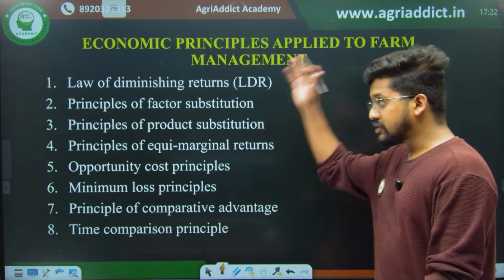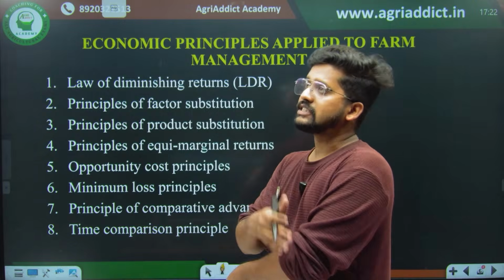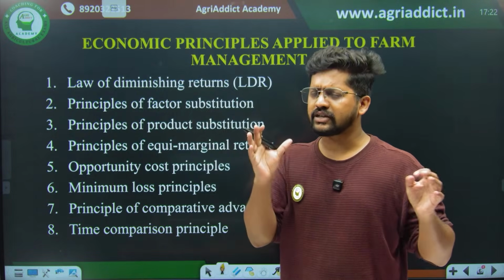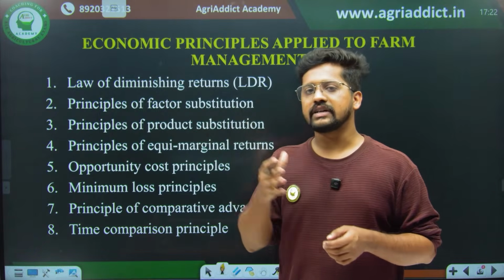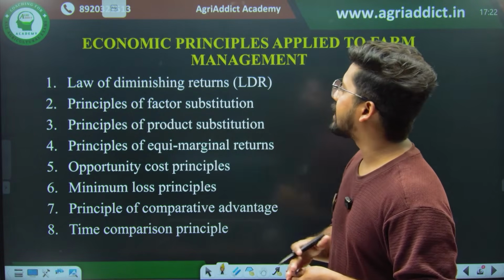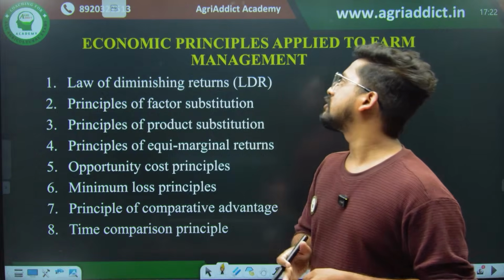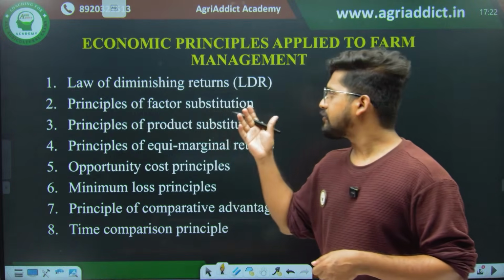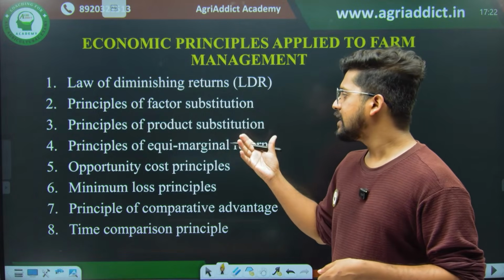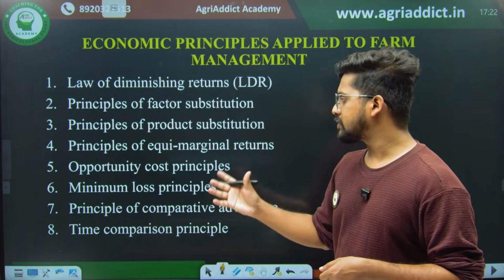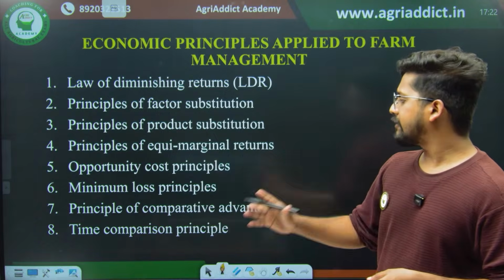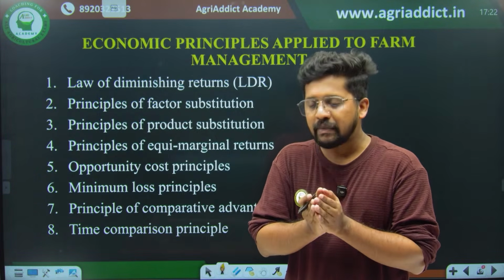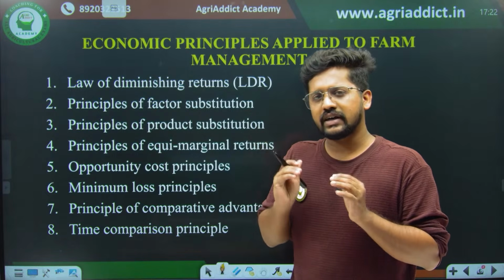This is a core idea that we should know while dealing with agricultural farm management. This is the conceptual framework that remains in farm management. Rest everything is somewhat theoretical and you can easily study. So the economic principles applied to farm management consist of different principles: law of diminishing returns, principles of factor substitution, principles of product substitution, principle of equimarginal returns, opportunity cost principle, minimum loss principle, principles of comparative advantage and time comparison principle.